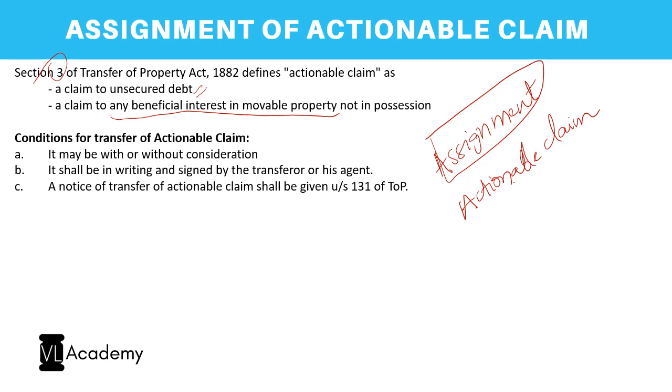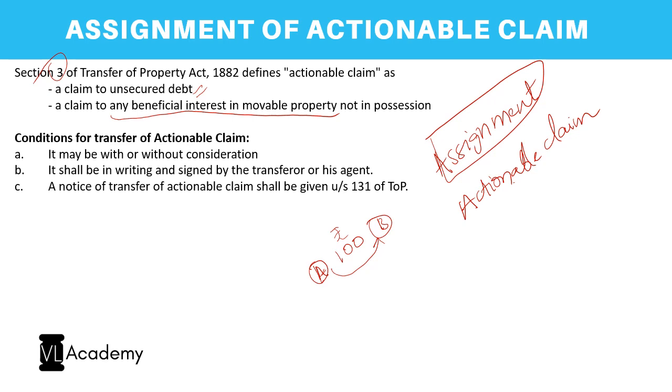So what are these two aspects? What am I trying to convey here? Why are we even talking about actionable claims? For that, let me give you an example. Assume A has given a loan of 100 rupees, for simplicity keeping the figure simple, to B. Now, what does A have?